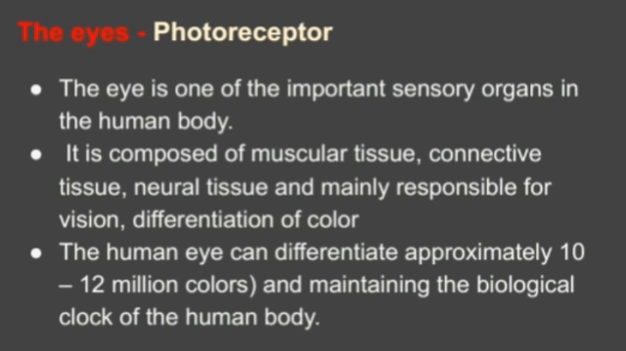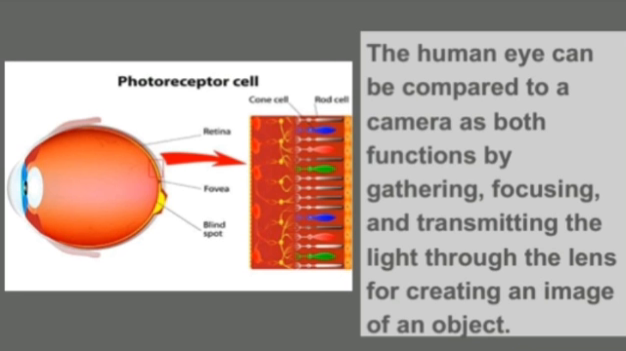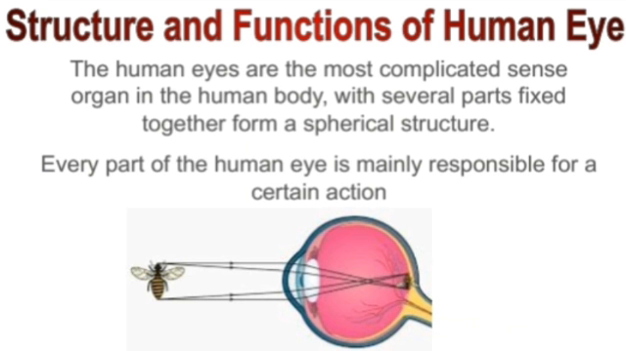The human eye can differentiate approximately 10 to 12 million colors and maintains the biological clock of the human body. The human eye can be compared to a camera as both function by gathering, focusing and transmitting the light through the lens for creating an image of an object.